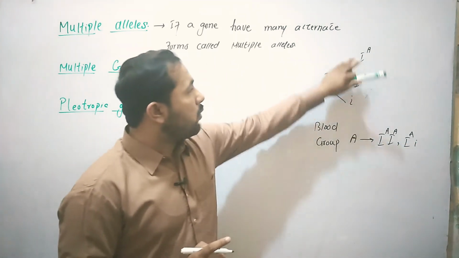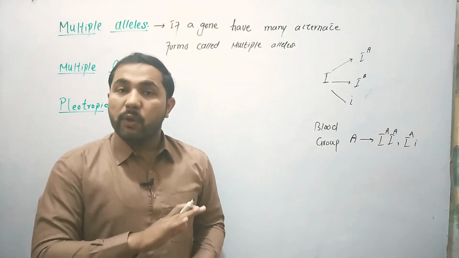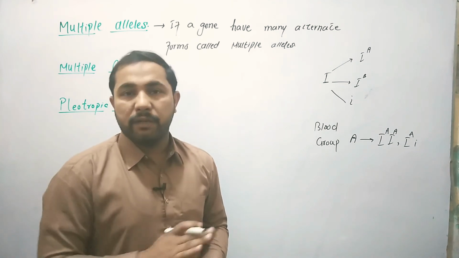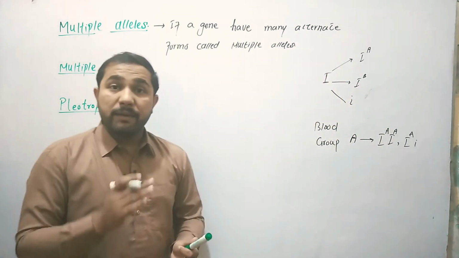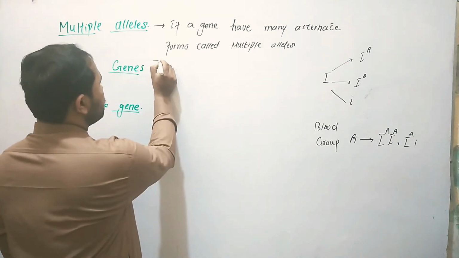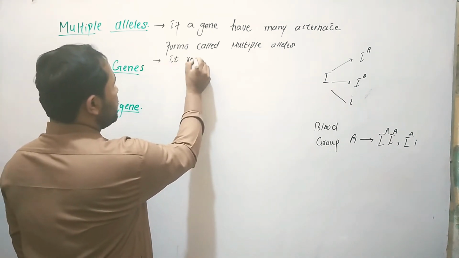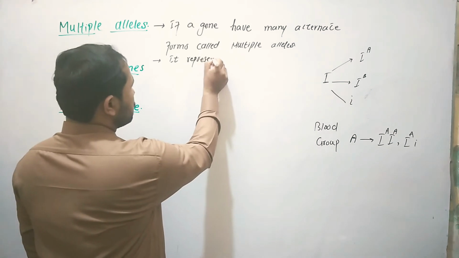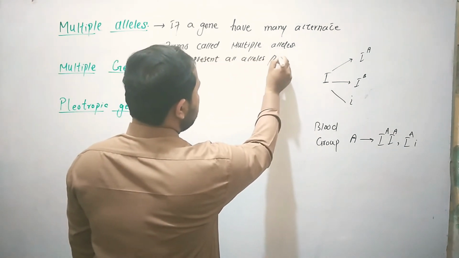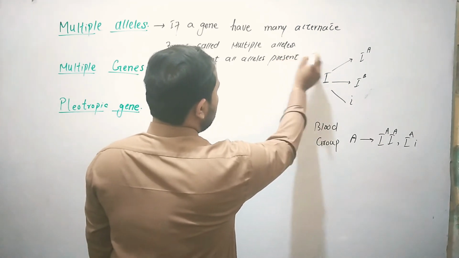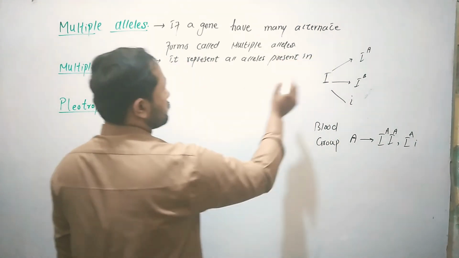At the same time, all three alleles will not be present in the same individual. This term specifically represents a population. It represents all alleles present in the population.